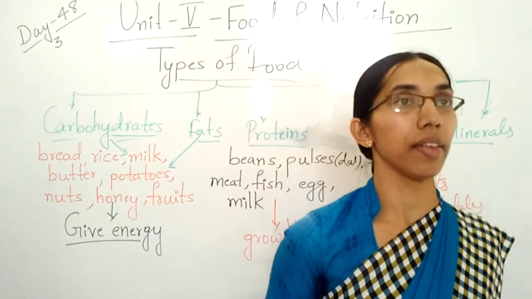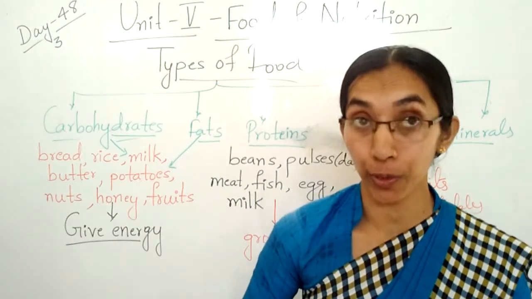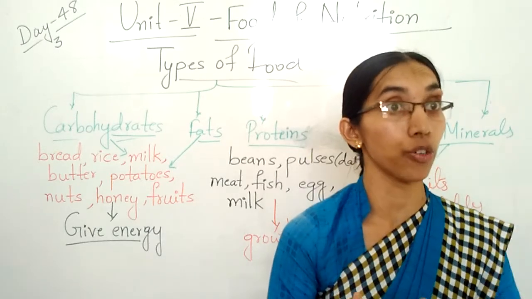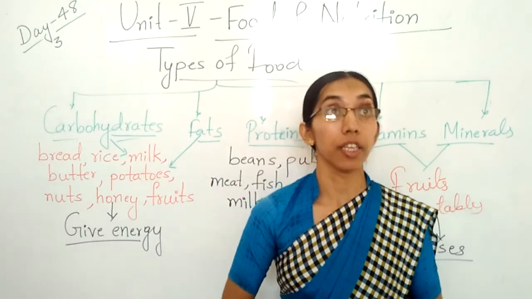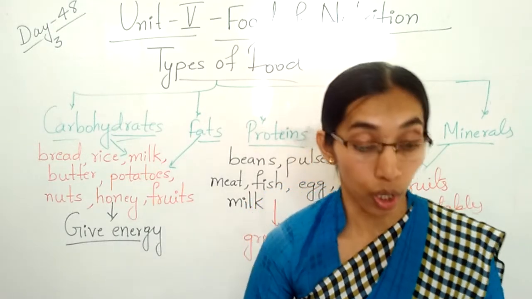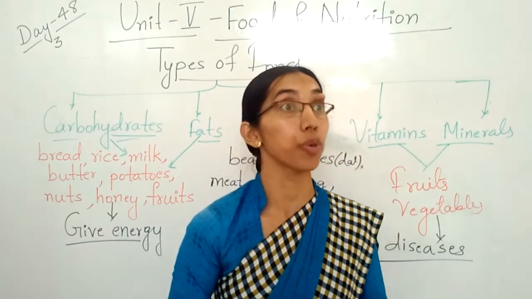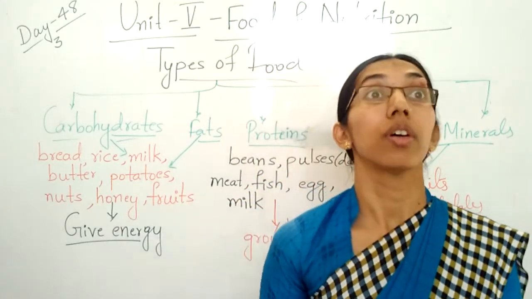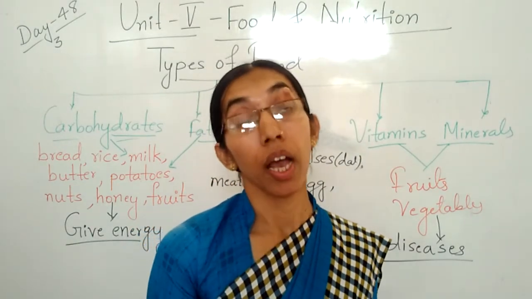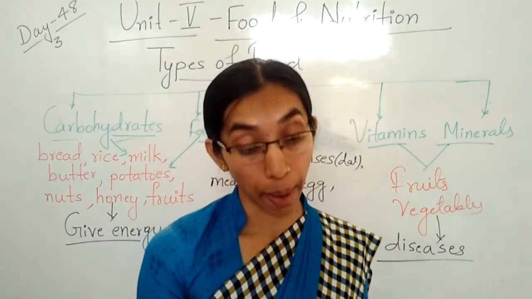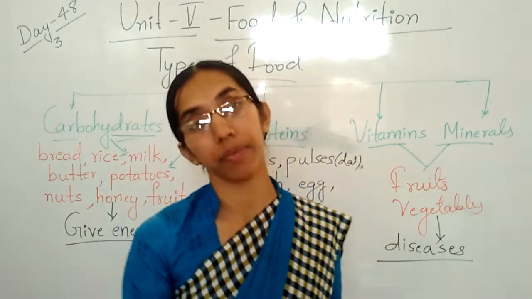Only eating chapati and rice is not good for our health. We have to drink plenty of water also. Clear children? When you drink plenty of water, then what will happen? Our food digests very smoothly in our stomach. Yes or no? So raw food contains more water. So we have to eat raw things like radish, carrot, children, then cucumber, and fruits like apple. Apple contains a large quantity of water.